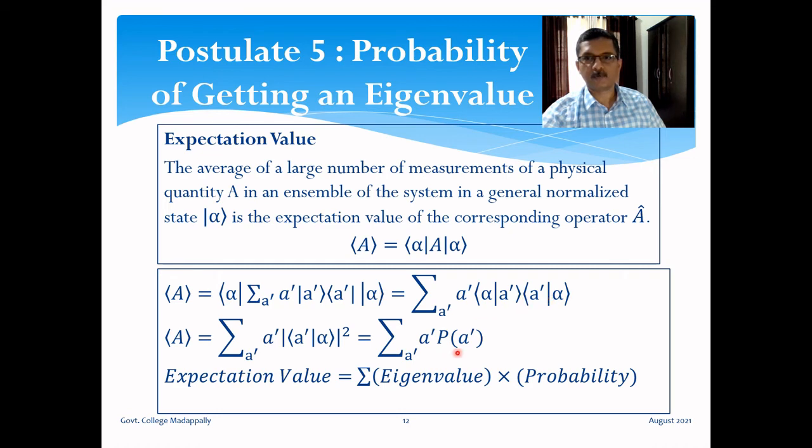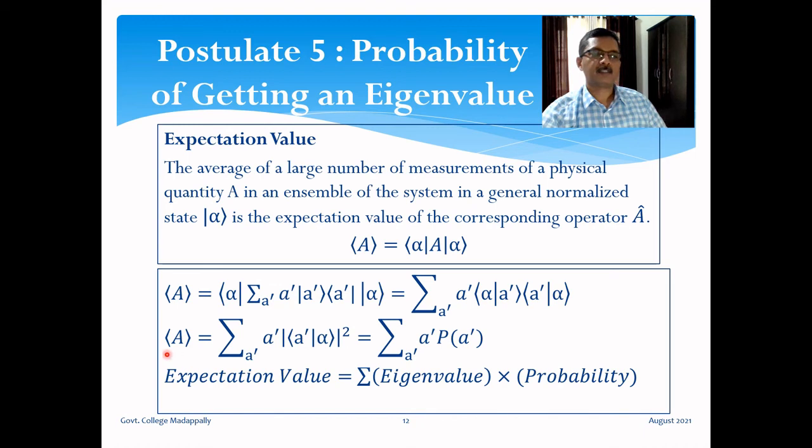Okay. Now we know that the inner product between alpha and A prime, we can interchange the ket vector and bra vector. What you get is the complex conjugate of bra vector A prime ket alpha, the same inner product with the order reversed. Already we have bra vector A prime ket alpha here. This term is bra vector A prime ket alpha star. So combining them we can write the modulus square of bra vector A prime ket alpha.